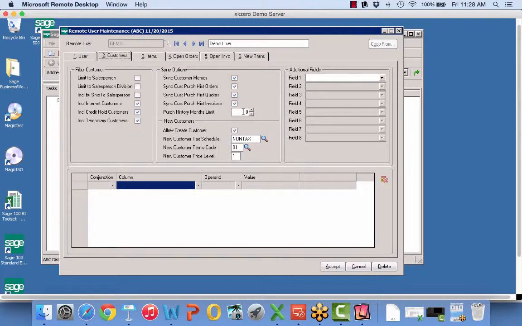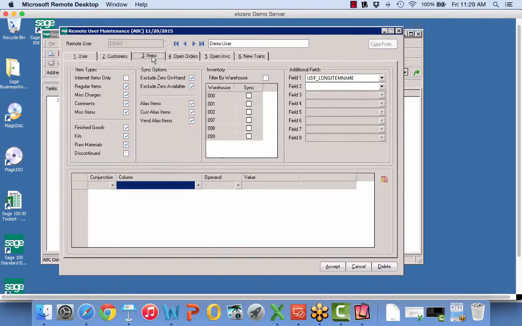In our restriction here, we could narrow this down if we only wanted to see, for instance, the last 6 months or the last 8 months or 12 months or whatever. I can restrict that last purchase history, but I'm going to show them all. Also, there's an option here for new customers, and we're going to give permission to demo to be able to add a new customer on the fly. And then here are some default settings to make data entry a little bit faster as we set them up.